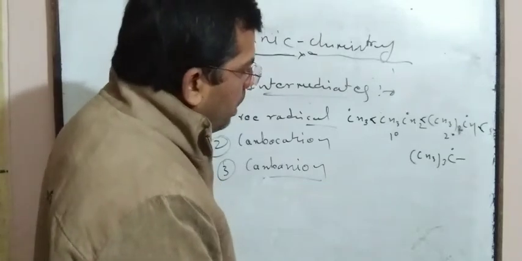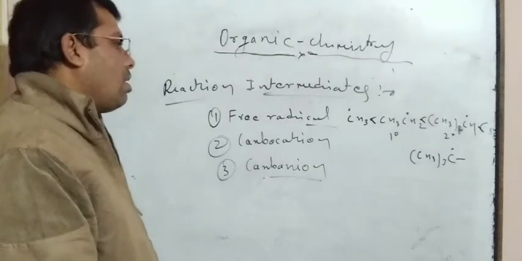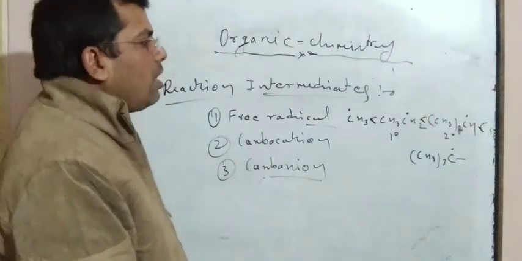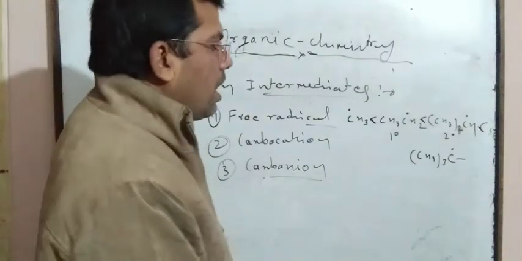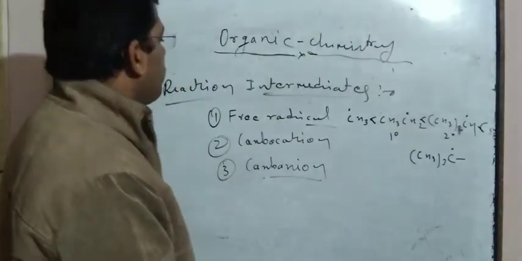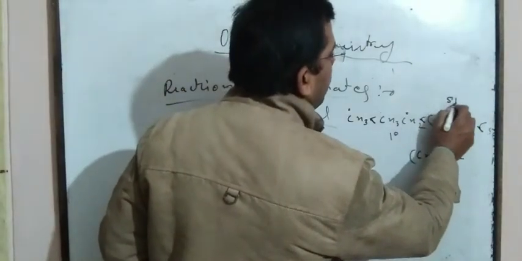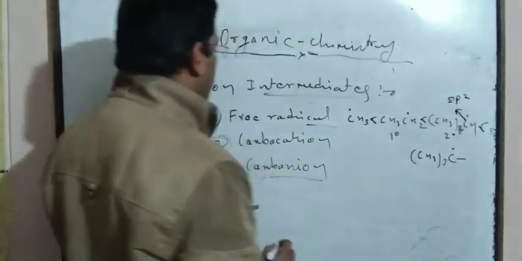So if the number of alkyl groups connected to carbon increases, then the electron density on that carbon also increases, hence the stability of the free radical increases. In a free radical, carbon has sp2 hybridization.